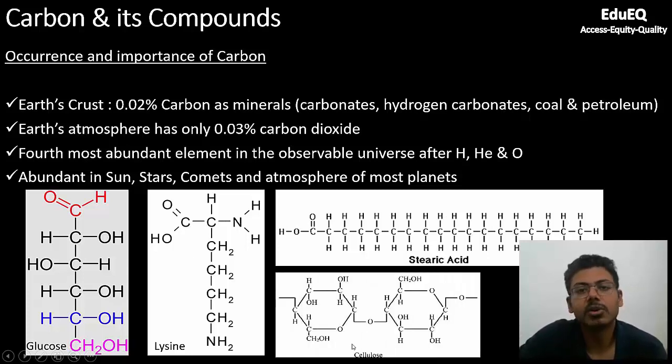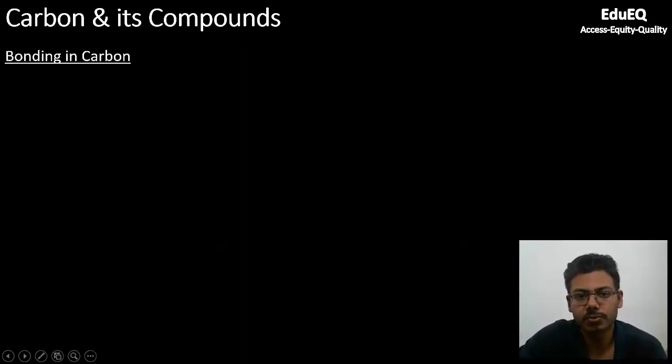And finally, you see this is also found in cellulose. Cellulose is found in trees, and it's a fibrous compound which is used in making paper and also used in making clothes. So you see the use of carbon is abundant. It's found everywhere around us. These are only a few of the uses, but you can go into details and search for more uses also.